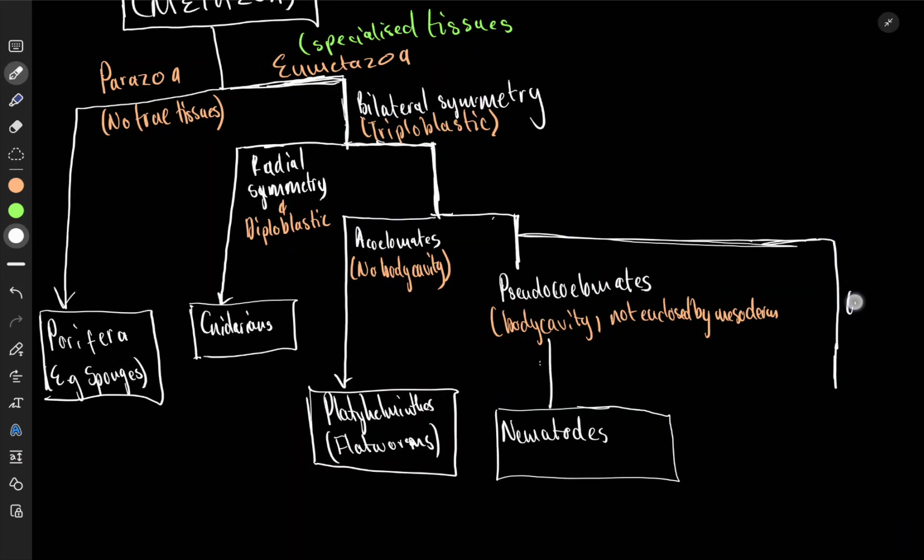So here we now write coelomates. These are the coelomates, and these ones have a body cavity enclosed by mesoderm. These are your coelomates. And who do we have here?